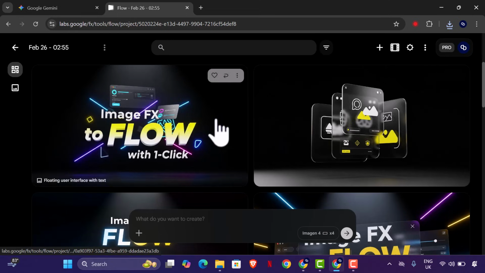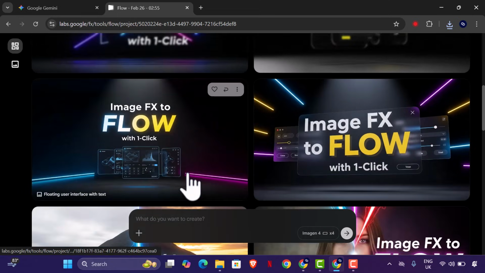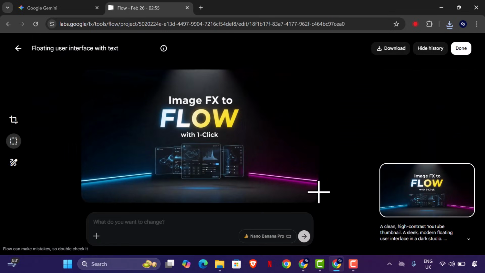Yes, I think I love this. I think we've gotten a perfect one. This is okay. This is fine. So this works. This works for me. Image FX to Flow. This actually works for me. So I'm going to use this right now. So we can have this downloaded.